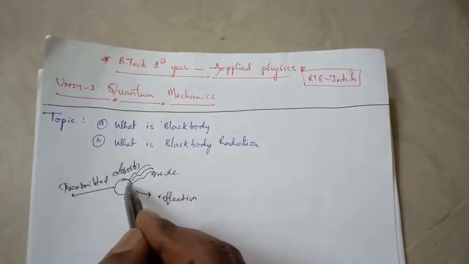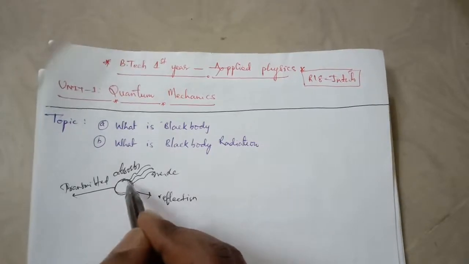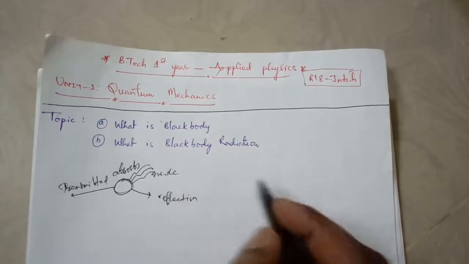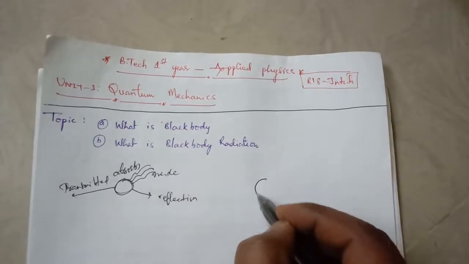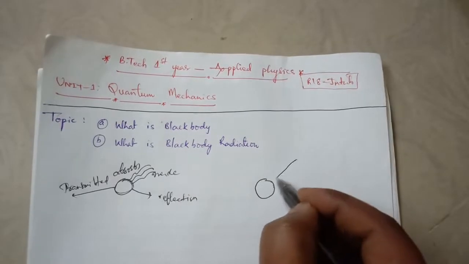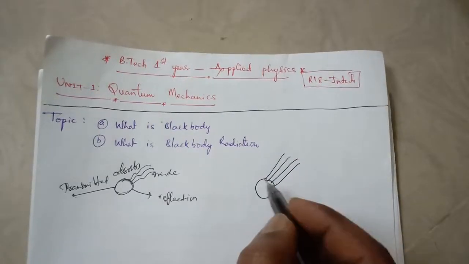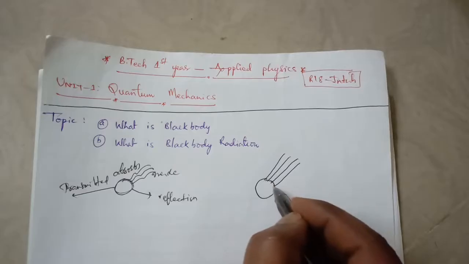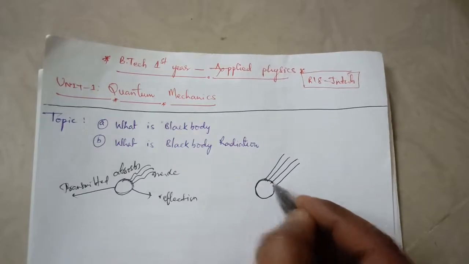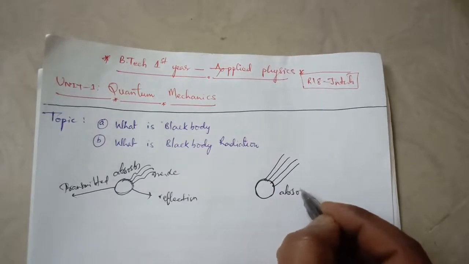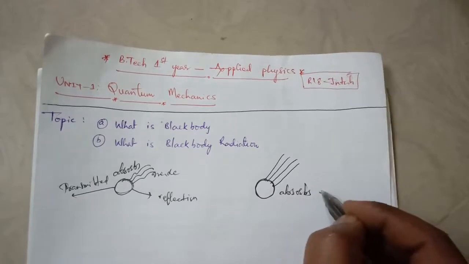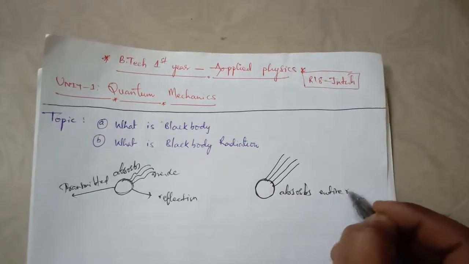So this happens in general bodies. But what is the black body? A radiation of light which is incident on this body, it receives or absorbs the entire radiation.